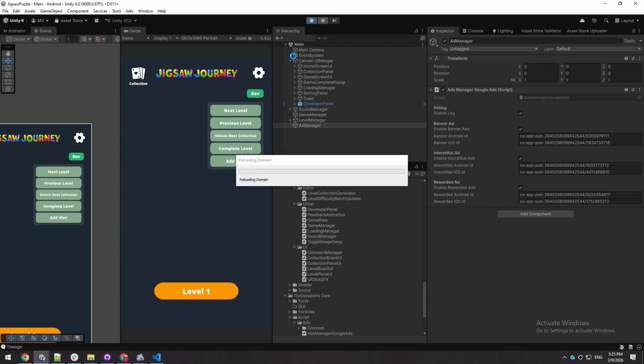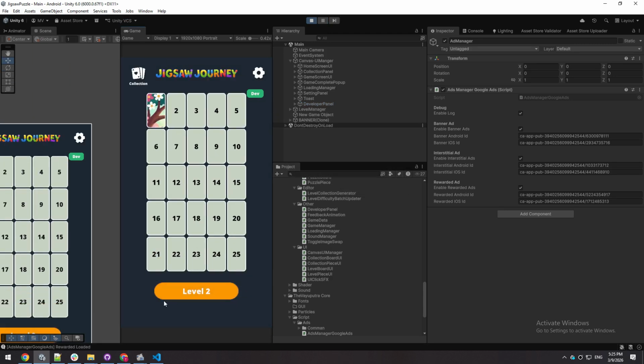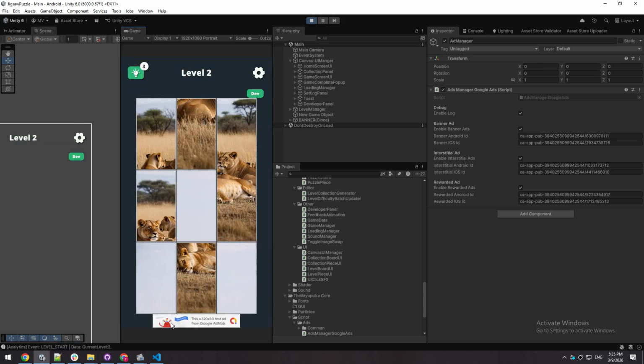If everything is configured correctly, you will start seeing the ads in the game. This template supports banner ads, interstitial ads, and reward ads. And that's it. You have successfully set up AdMob ads in this template.